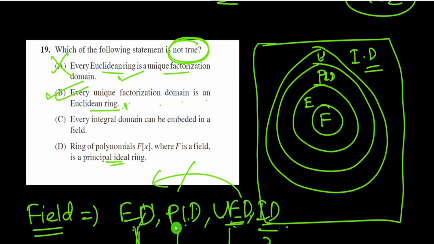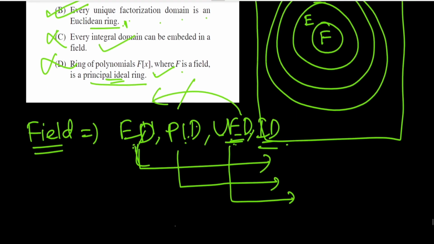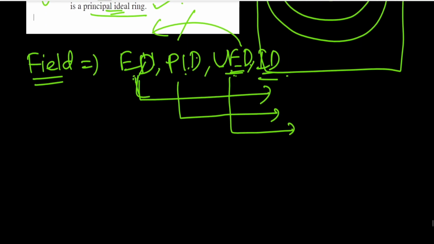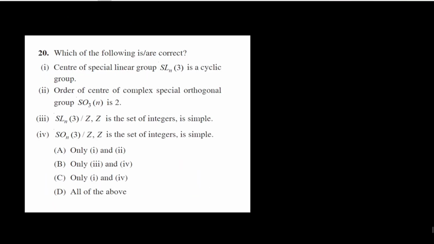Now, every integral domain can be embedded in a field. This is a correct option, so this is not the answer. And the ring of polynomials F[x], where F is a field, is also a principal ideal domain. This is also a correct statement, so it is not the wrong option. So option B is correct here from this concept. I skip question number 20 in this video.